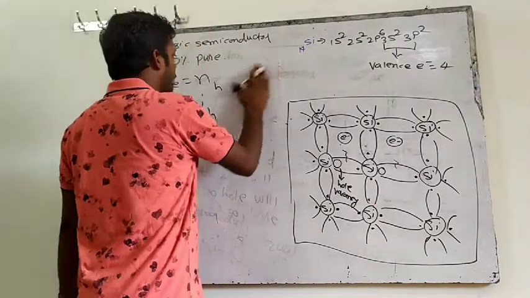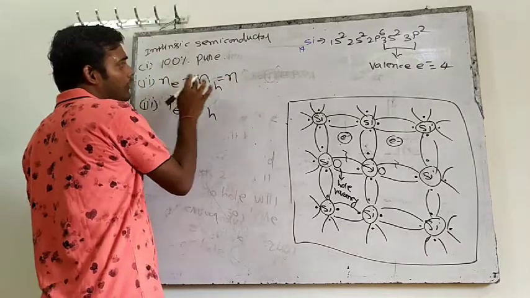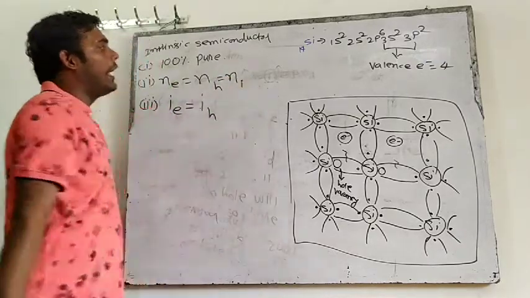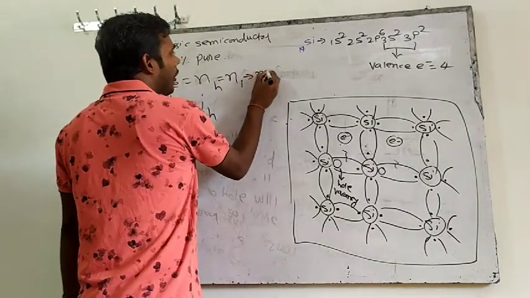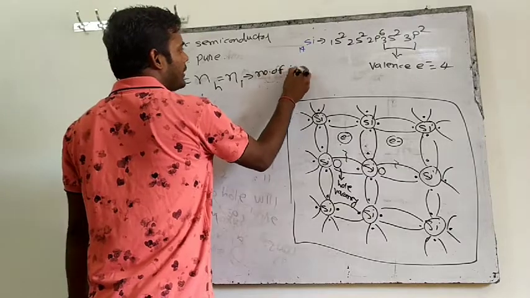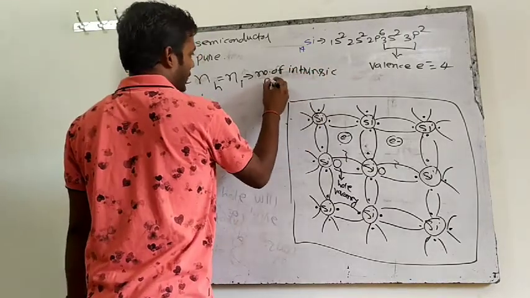Here one more thing that you have to understand. In the book they write, since Ne is equal to Nh, this is equal to Ni. And what is Ni? This Ni is known as the number of intrinsic particles.